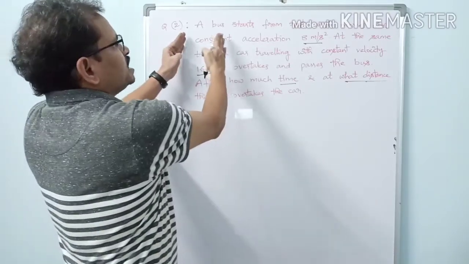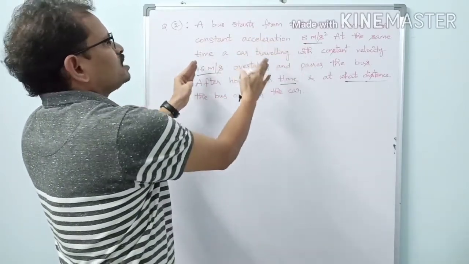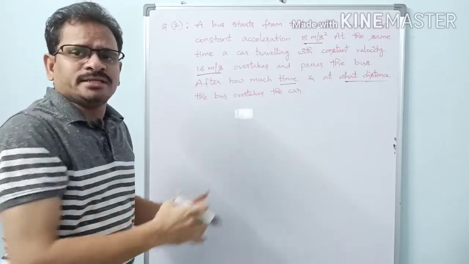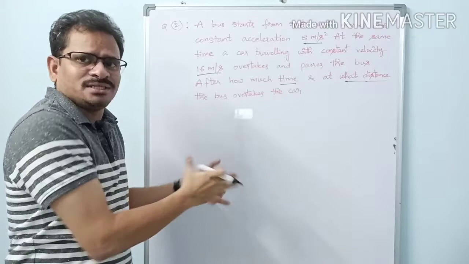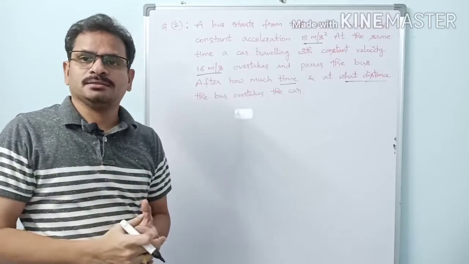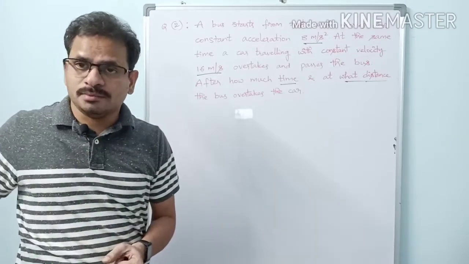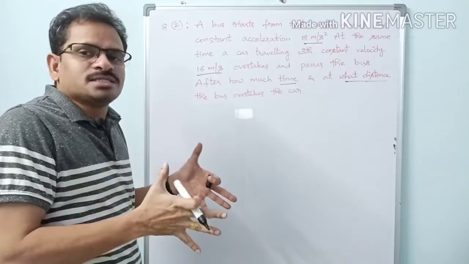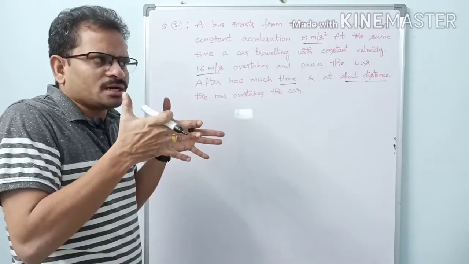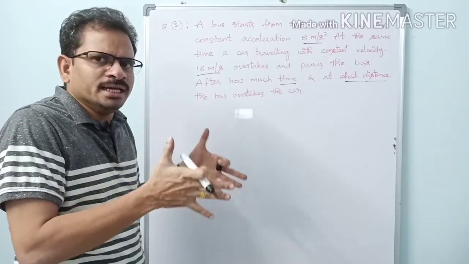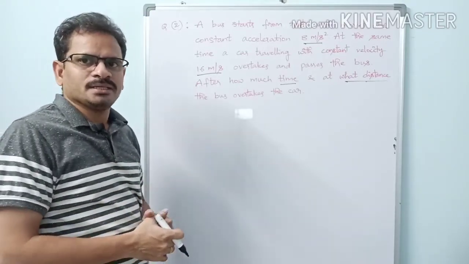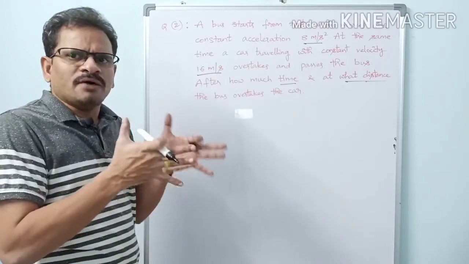See what is happening. A bus starts from rest and moves with constant acceleration. Let us consider that on a road a bus is standing at rest. Then a car is coming from behind on the road. When the bus just starts its motion from rest, the car just passes the bus. So when the bus is just starting its motion, where is the car? Beside the bus. Okay. So now our problem starts.